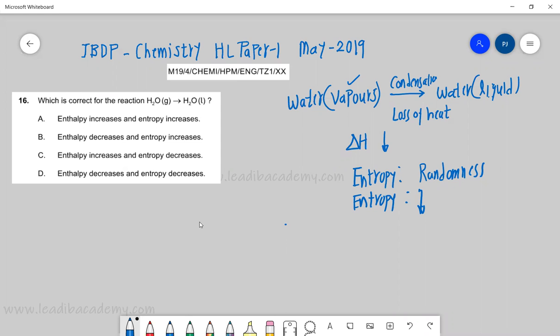And entropy is decreasing because randomness is getting reduced. In the liquid state, the molecules are more orderly compared to the gaseous state. So the correct option is simple: it's D, option D. Very, very simple.